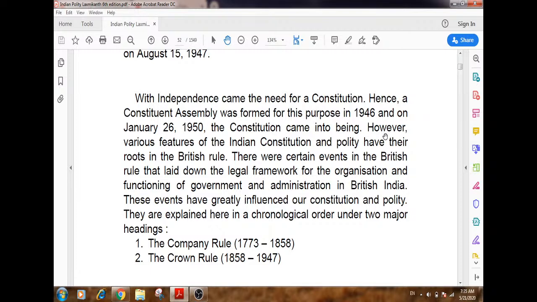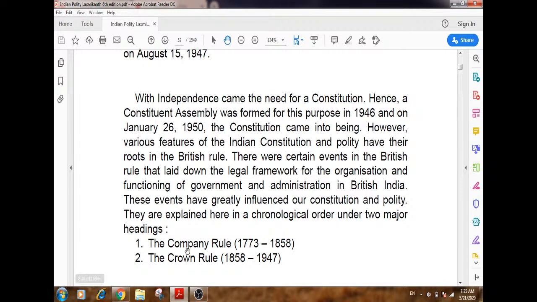being. However, various features of the Indian Constitution and polity have their roots in the British rule. There were certain events in the British rule that laid down the legal framework for the organization and functioning of the government and administration in British India. These events have greatly influenced our constitution and polity. They are explained in their chronological order under the major headings.